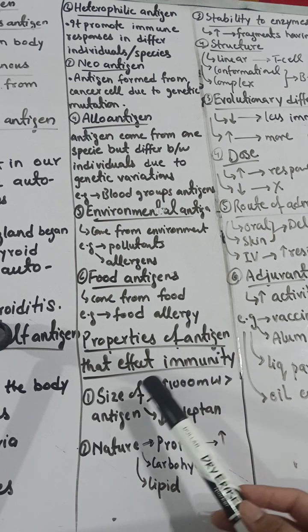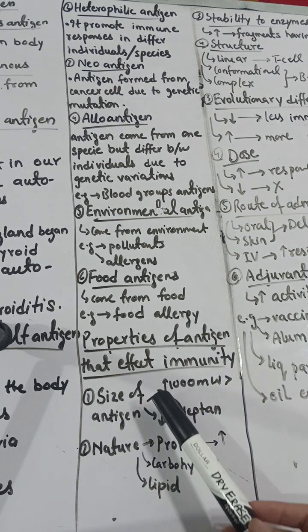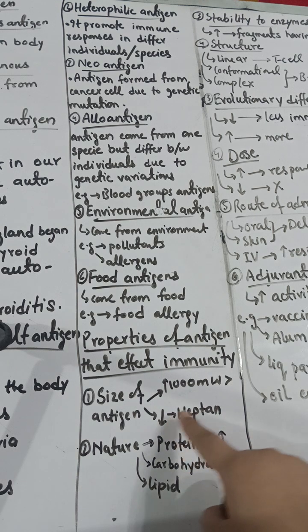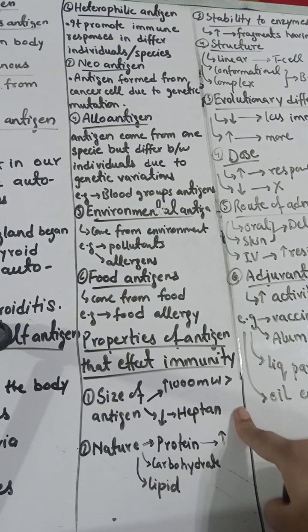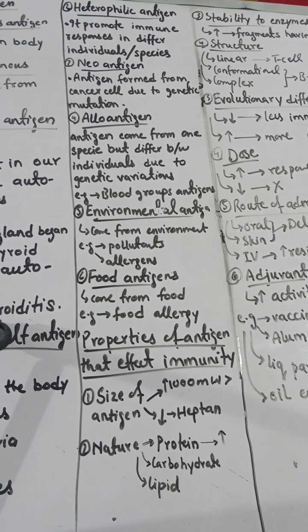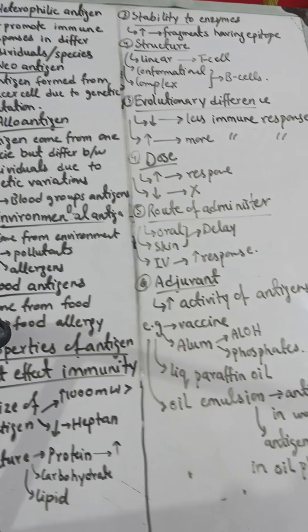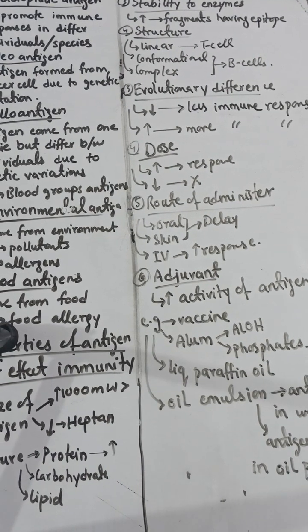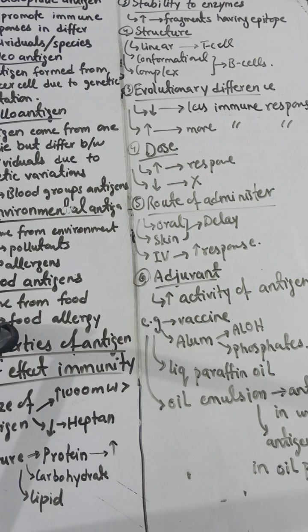What are the properties that affect immunity? Size of the antigen: if the size is large, it can cause you a disease. If it is small, then it is a hapten, and a hapten combined with a carrier can cause you a disease. Nature: if it is protein-like, it is more efficient in causing disease. If it is carbohydrate or lipid-like, it cannot cause disease as easily. Stability to enzymes: it breaks down into fragments, and every fragment has an epitope on it. Structure: if it has a linear structure of epitope, then it will affect the T cells and others.